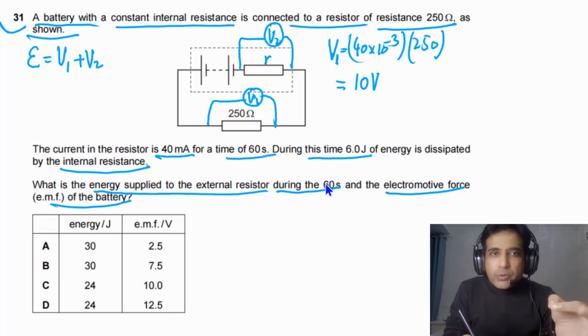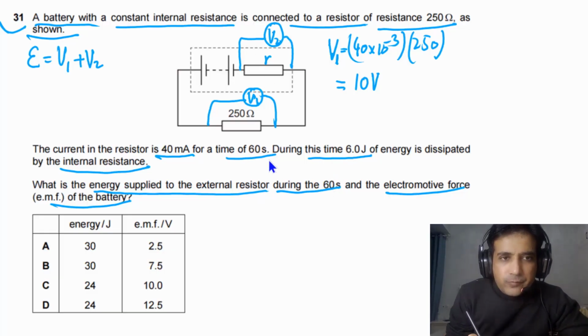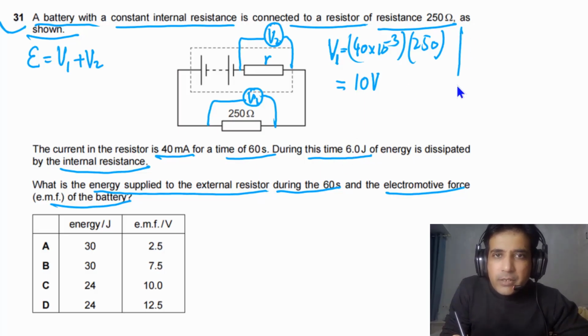Now we need to calculate V2. In order to calculate V2, we have current, we have time, and we have energy. So simply in this case, we can write E will be equal to VIt.